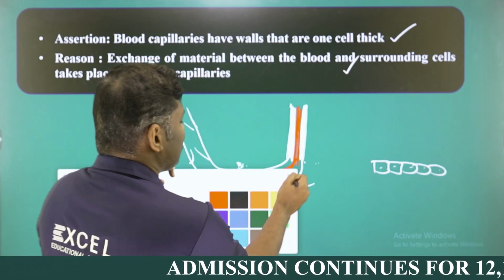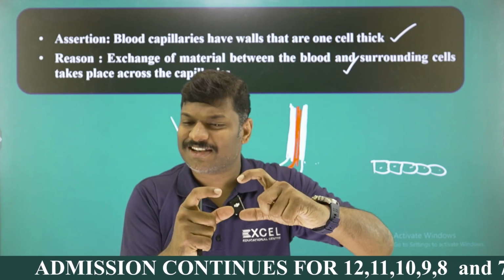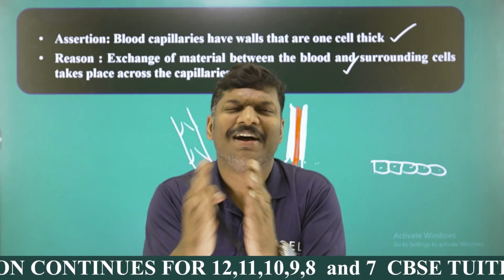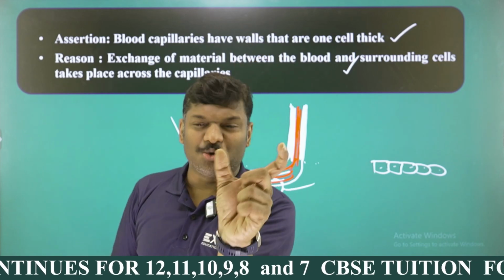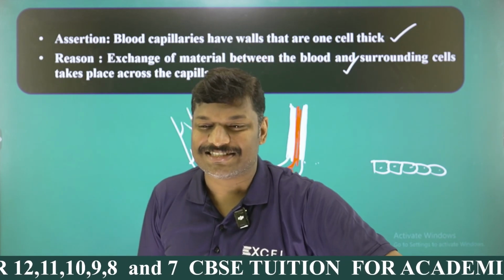What is the reason? Because blood capillaries are one cell thick. Why one cell thick? Because exchange of materials between the blood and the surrounding cells takes place only through that particular surface. So that's why it is one cell thickness. When I repeat this sentence itself, you will be getting the answer.